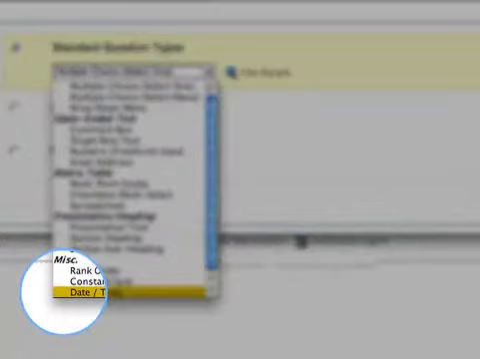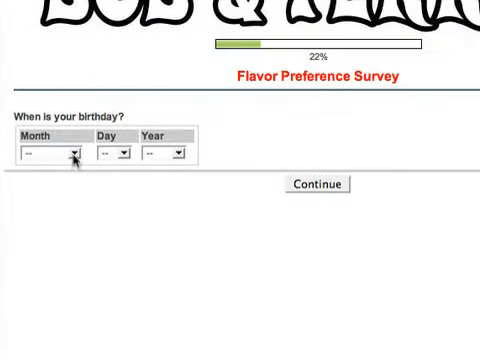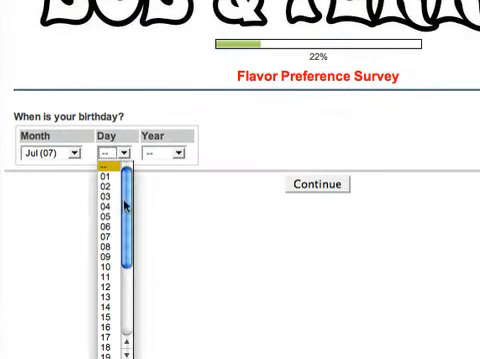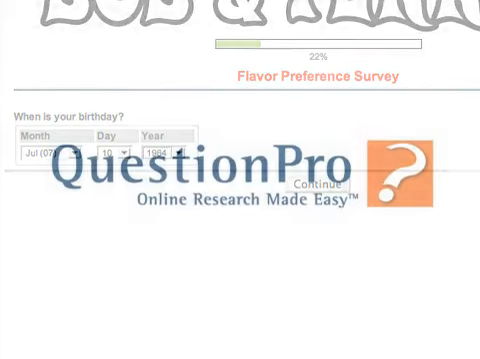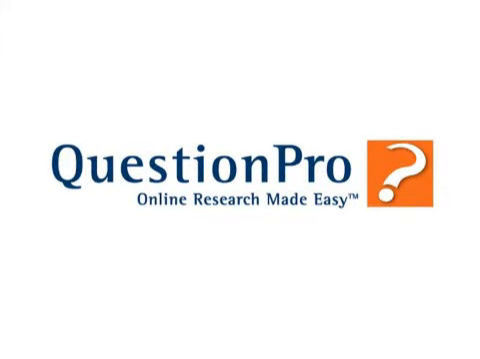The date and time question type will limit the respondent to month, date, and year, as well as time. This can be helpful for asking for birthdays or dates of purchase, for example. For more information about the standard question types discussed here, search the QuestionPro knowledge base.